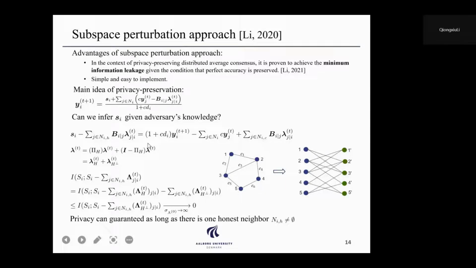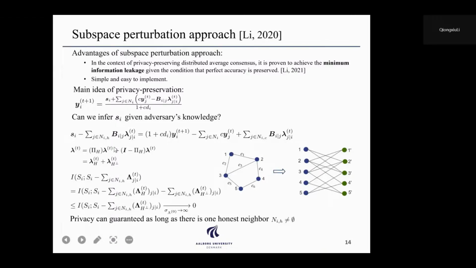In order to analyze the privacy, we should first understand the convergence property of this dual variable. It is shown that this dual variable is actually working on this bipartite graph, where we have twice the number of nodes and twice the number of edges. The incidence matrix of a graph is always rank deficient. So we denote H as the subspace constructed by the incidence matrix of the bipartite graph. Based on this, we can always decouple the dual variable into the projection onto the subspace H and the projection onto its orthogonal complement.